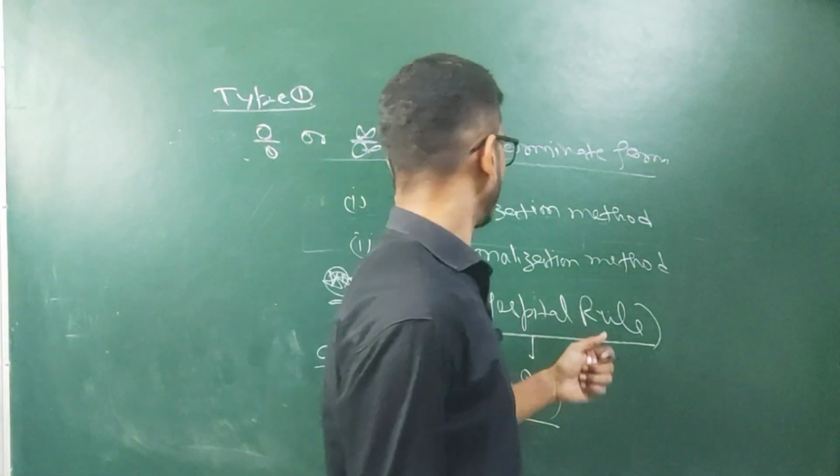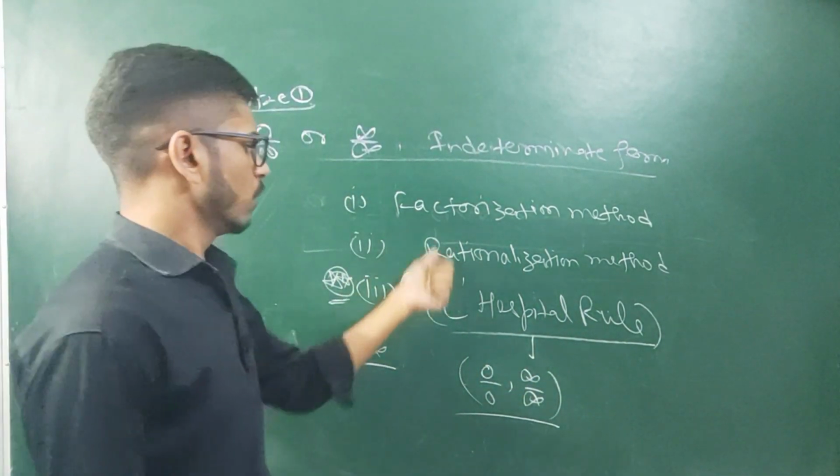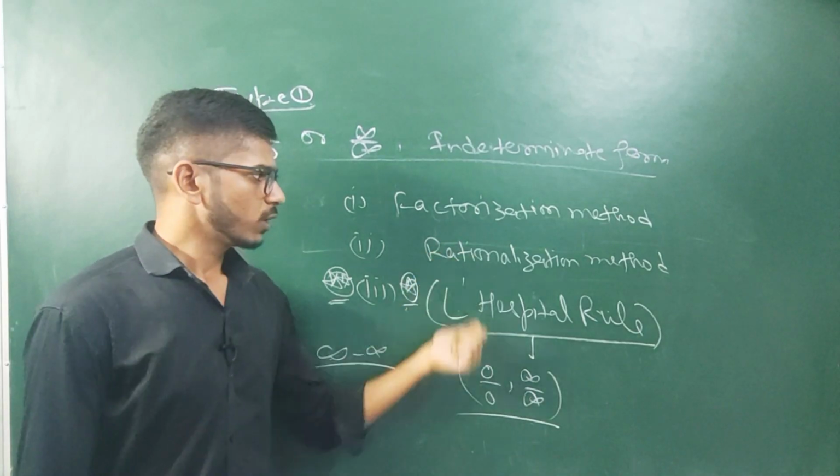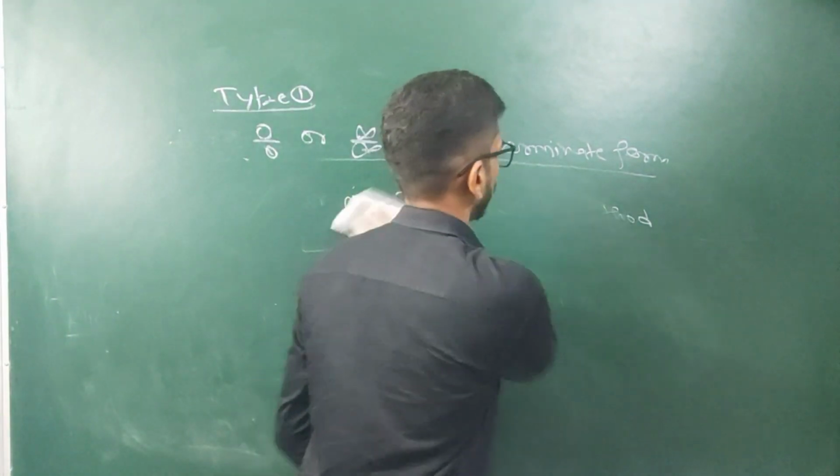We will solve the indeterminate forms of 0 by 0 and infinity by infinity with the help of these 3 methods. Let's see some examples and try to understand how these methods work. So our first example is like this.